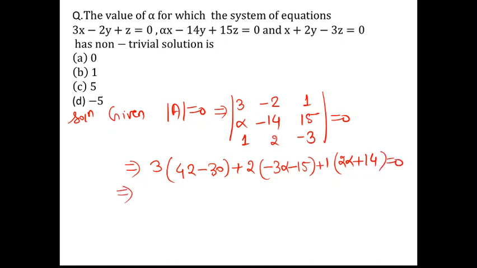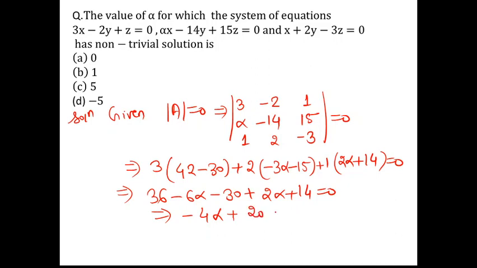Simplifying it quickly, 12 3s are 36, then minus 6 alpha minus 30 plus 2 alpha plus 14 equal to 0. So it gives minus 4 alpha plus 20 equal to 0. So what does it give me? It gives alpha equal to 5, so option C is correct in this particular problem.